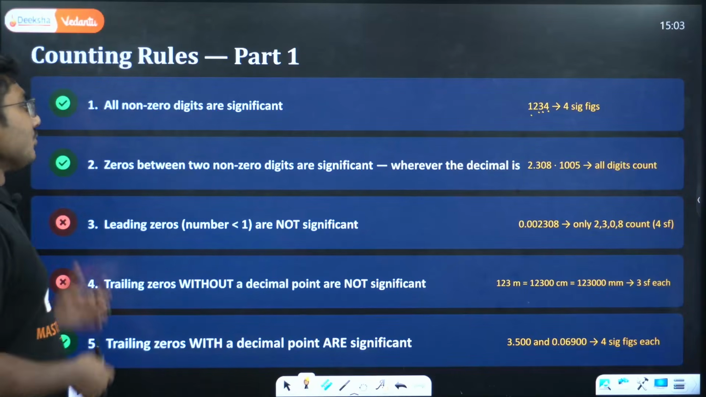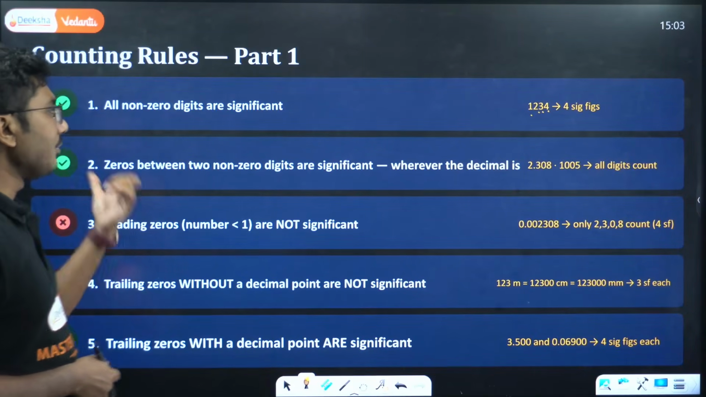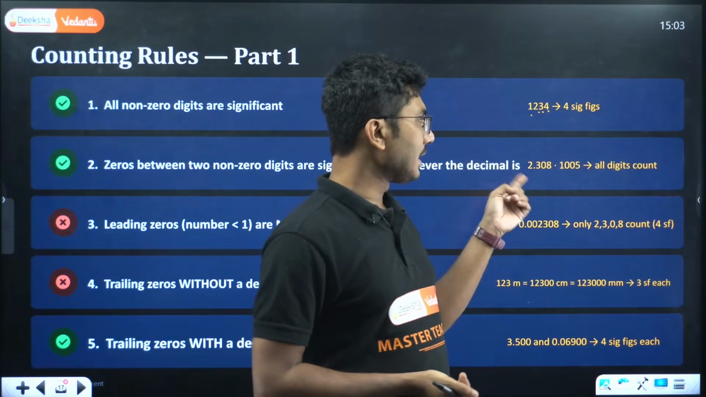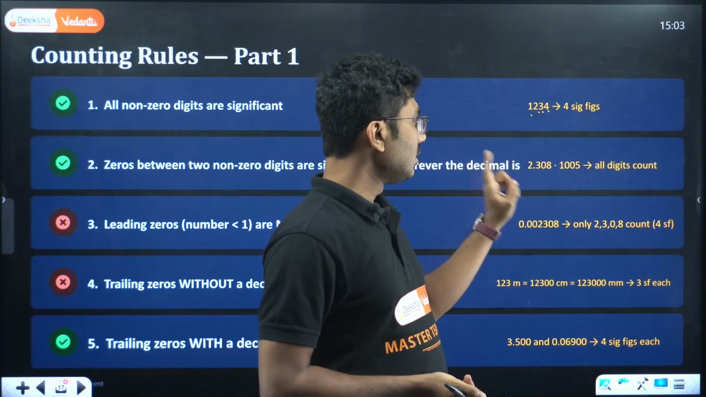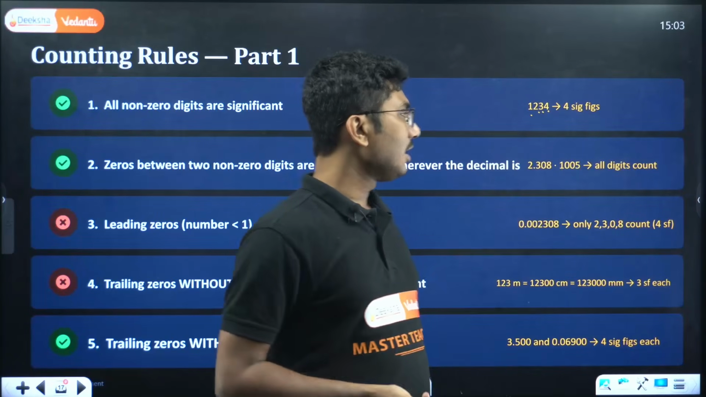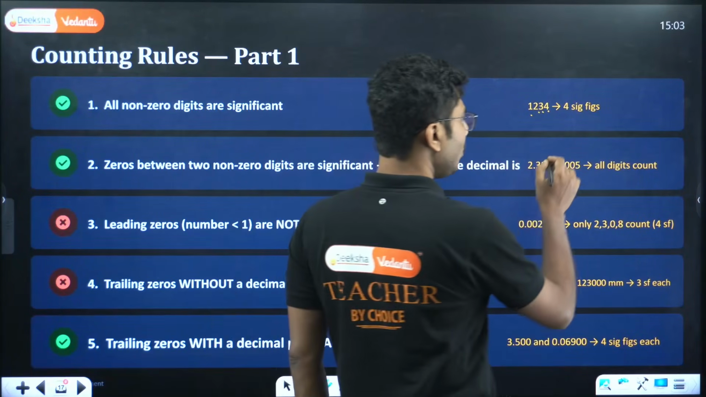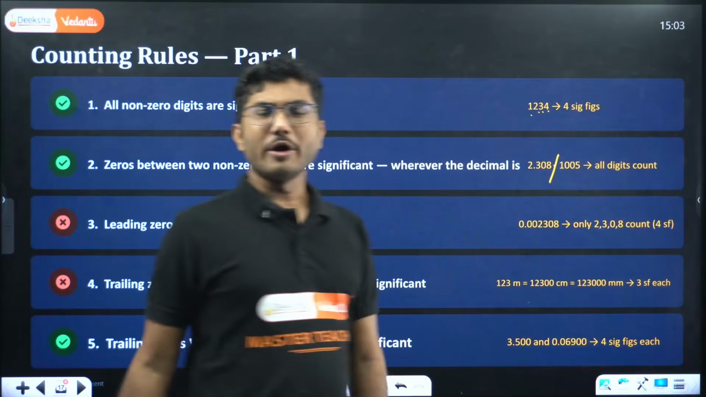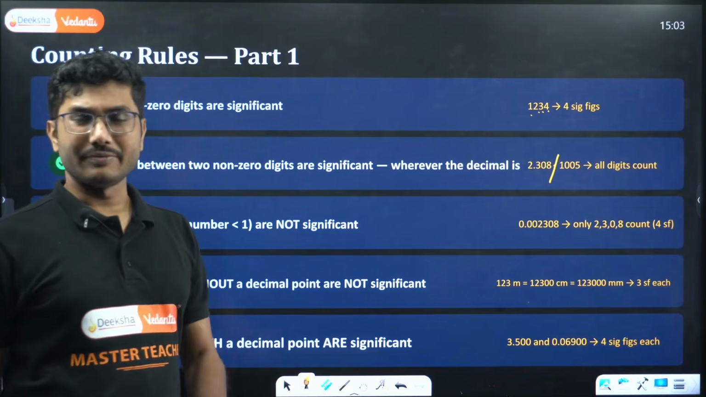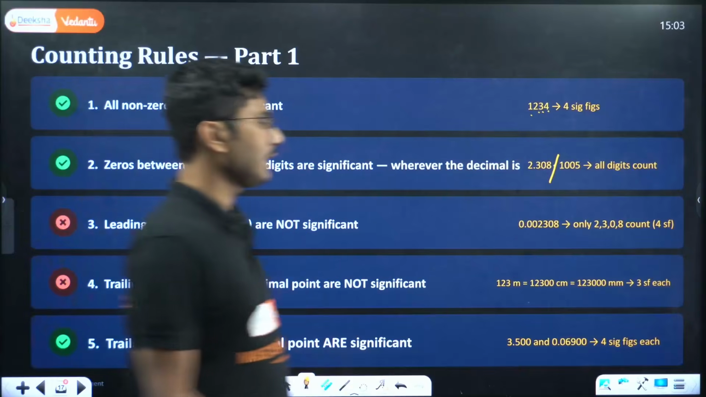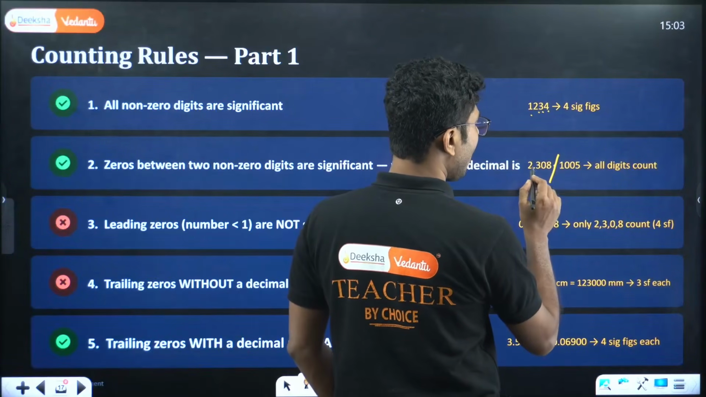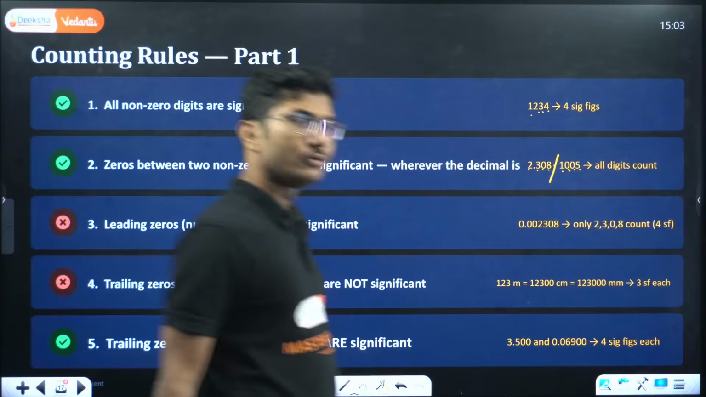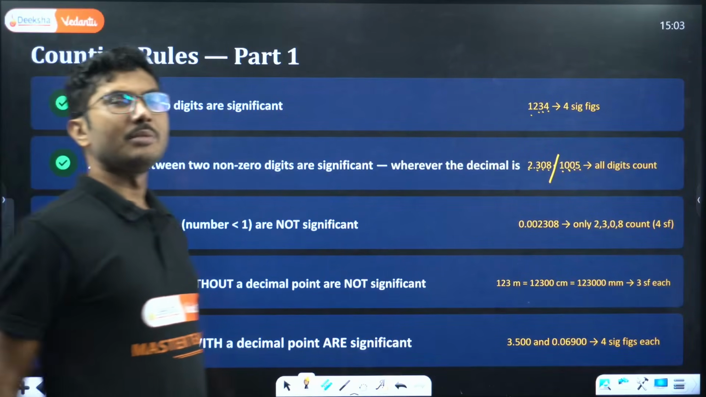Now, zeros sandwiched between 2 non-zero digits are also significant. So for example, 2.308, or say 1005, every digit is significant. All the digits are significant. So here how many significant figures? 1, 2, 3, 4. Here 1, 2, 3, 4. You cannot exclude zeros if the 0 is coming between two non-zero digits.